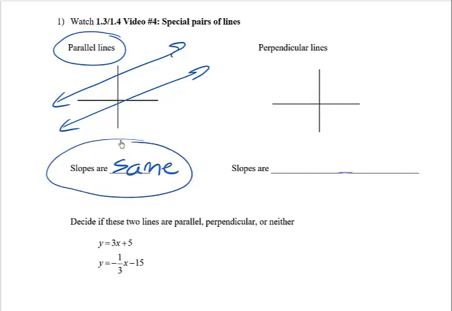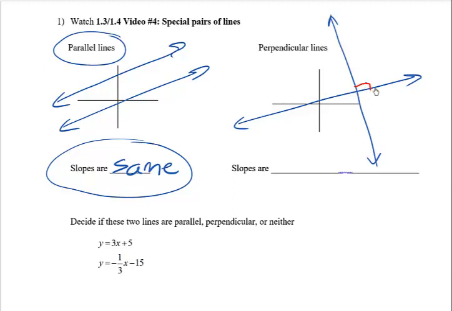Well, the second special situation is the situation of perpendicular lines. Now this is a little bit more complicated. Perpendicular lines are two lines that cross, but in a special way. They don't just meet any old way. They meet in what's called a right angle. In other words, they make a nice square corner here, a 90-degree angle, a right angle.